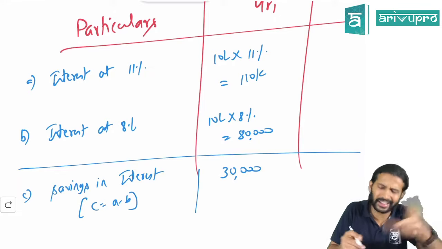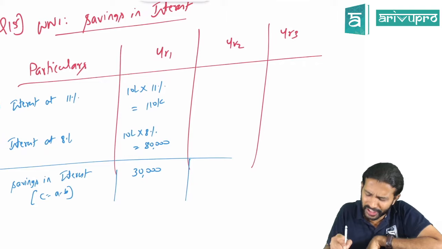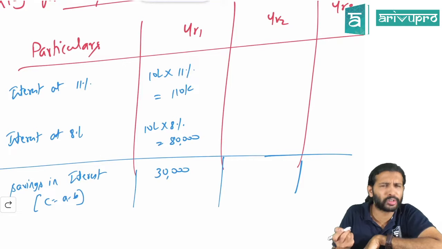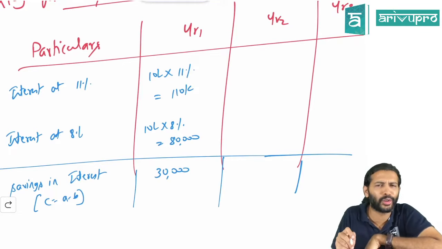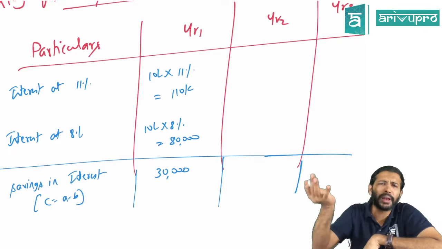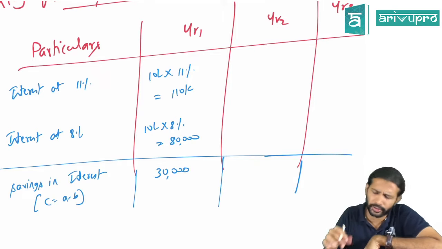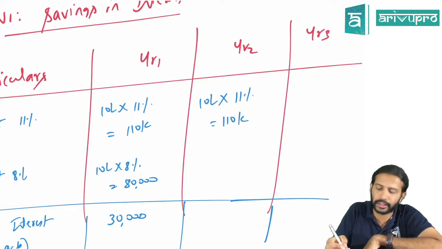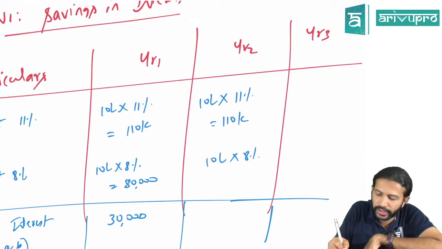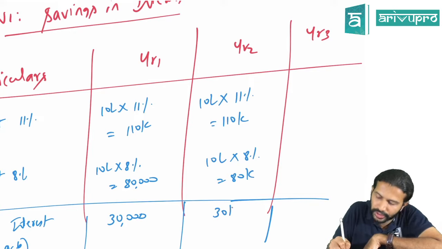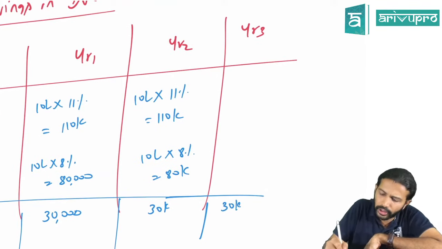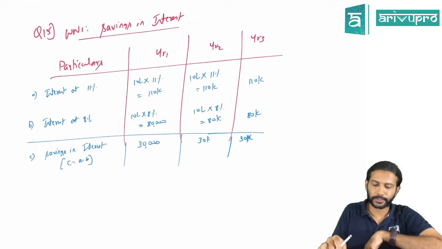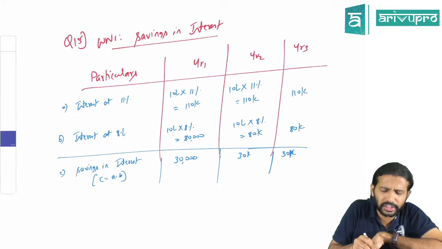Either you can get it directly, or you can show this as a working note. Study material has done this working note, so I've just solved that to be in sync, or you can directly write it. Absolutely no problem. 10 lakh ka 3%, anyway you're going to get 30,000. The principal amount is not changing. You're repaying principal only at the end of year 3. So second year also interest you need to pay at 11% itself, so this will be 1,10,000. The actual interest is only 8%, so this is 80,000. So savings for second year is also 30,000. Savings for third year is also 30,000 itself. So this is the savings in interest, that is my first working note. I think this is pretty easy for everyone.